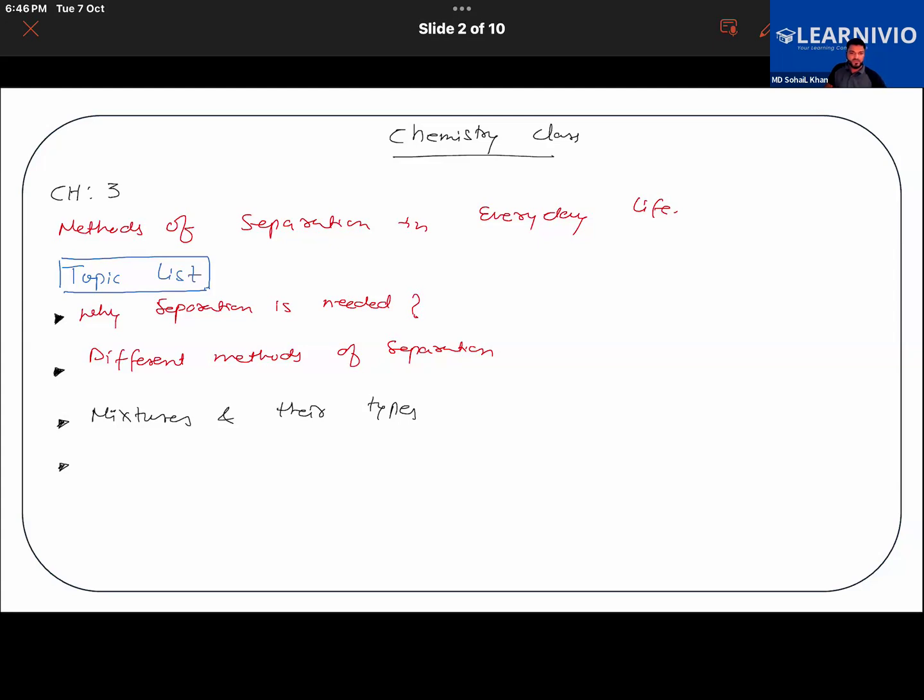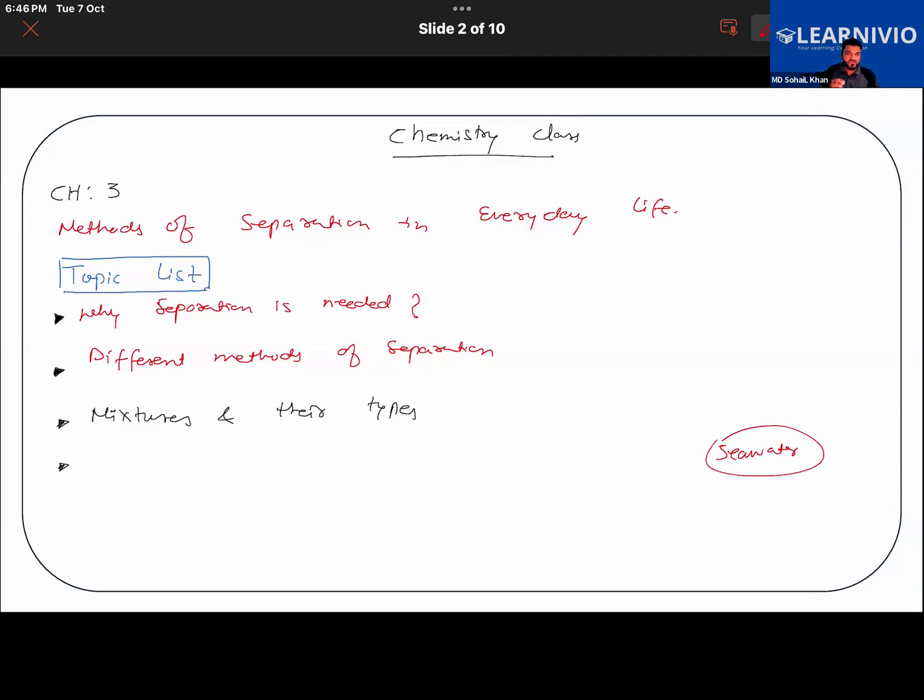Suppose, for example, you would have seen that farmers separate the grain from the chaff using the method of winnowing. Or for example, from seawater you can obtain salt. Seawater is salty.